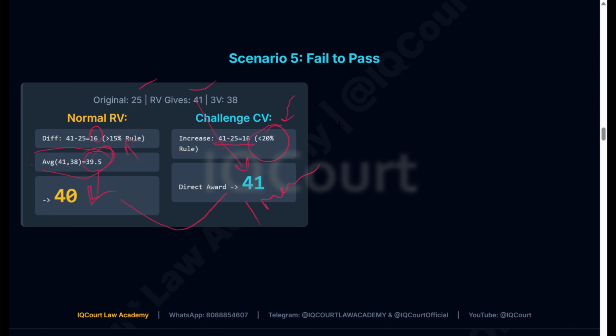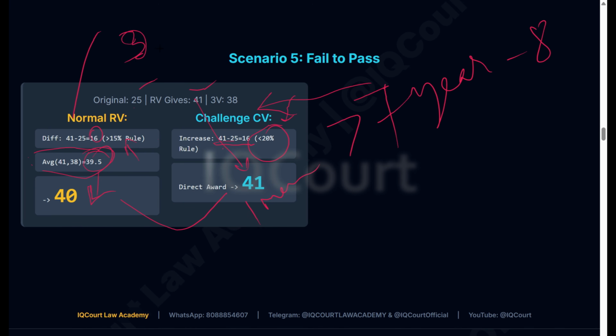In the normal revaluation, the fee is 500. In challenge valuation, the fee is 2,100 rupees. It is your choice, you can decide. But the main thing is that in challenge valuation, the valuator will have experience of greater than 7 years, 7 to 8 years. These normal valuators will have approximately 2 or 3 years, less than 7 years of experience.